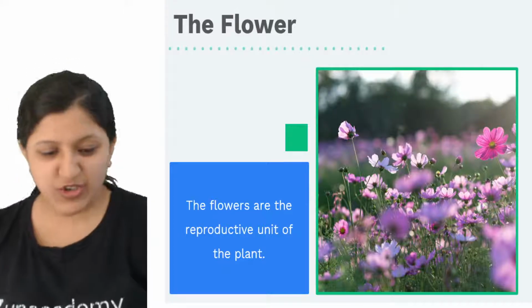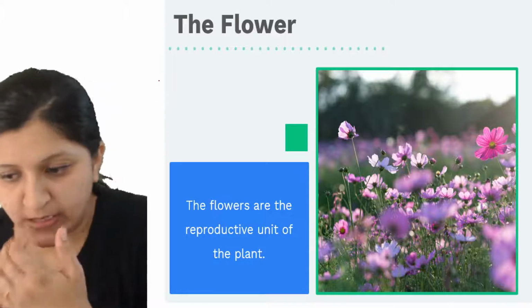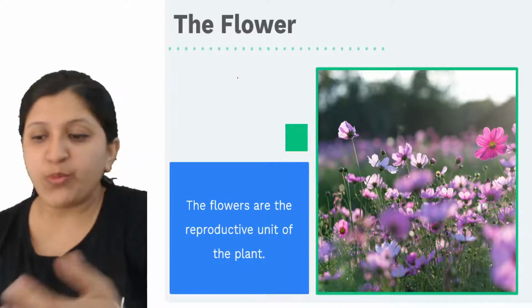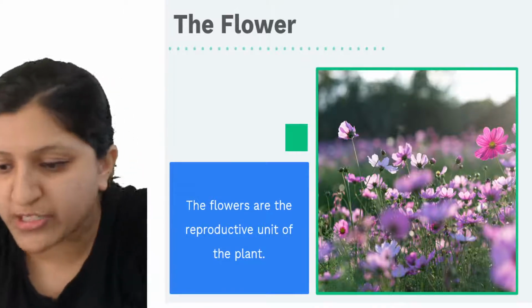All right. So the topic for today is the bisexual flower. Let's have a look at the flower. Mainly we will be studying the different parts of a flower and its structure as well.